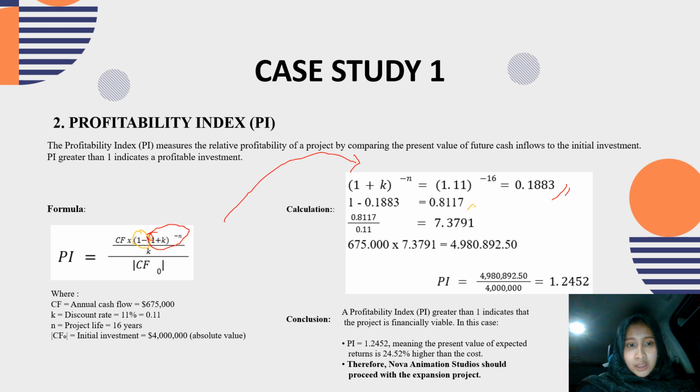And then we divide it by the discount rate. Okay, this is the result.